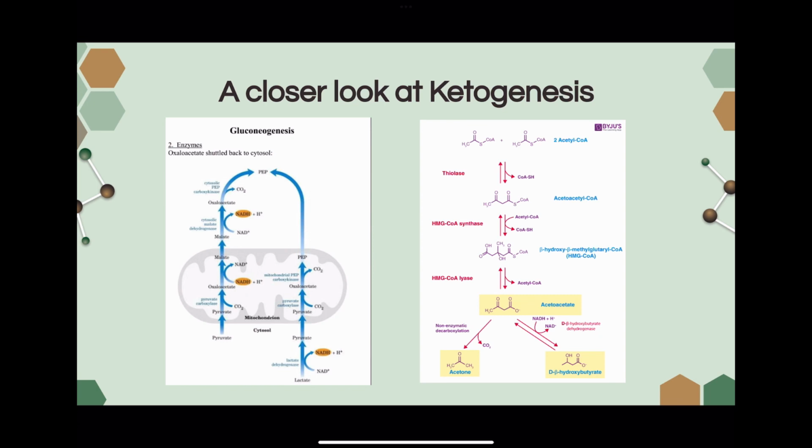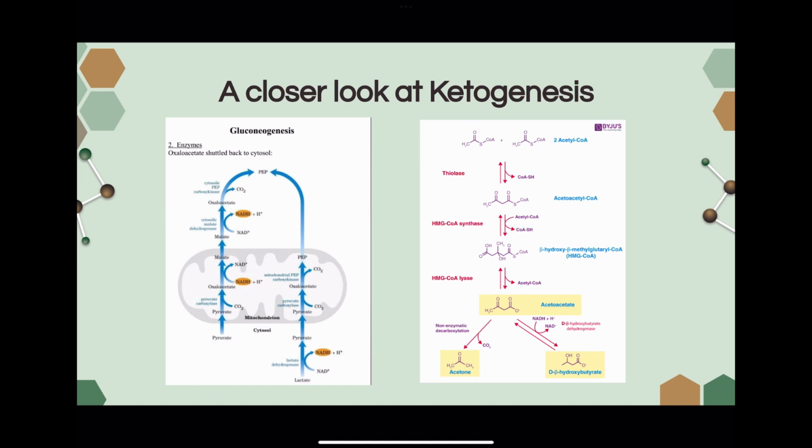Okay, so the first reaction that's going to occur is 2 acetyl-CoA molecules are going to bind together and make a molecule called acetoacetyl-CoA. When this happens, coenzyme A will be discarded as a byproduct. From the acetoacetyl-CoA molecule, another acetyl-CoA will come in and react with that molecule to make a molecule called HMG-CoA. Within this reaction, another coenzyme A will be discarded as well. From HMG-CoA, another acetyl-CoA group is going to come in, react with that molecule, and create the first one of our ketones called acetoacetate.